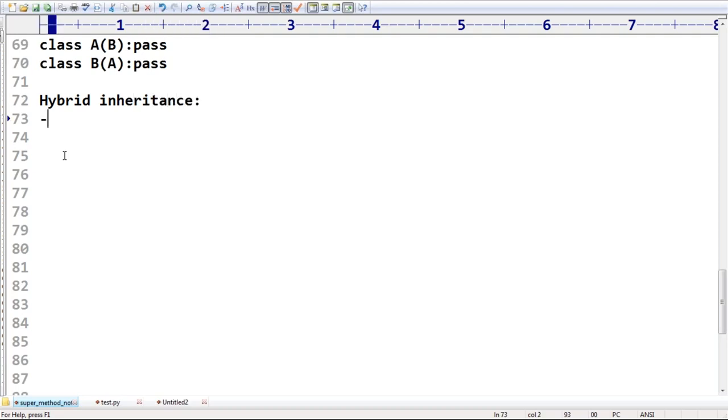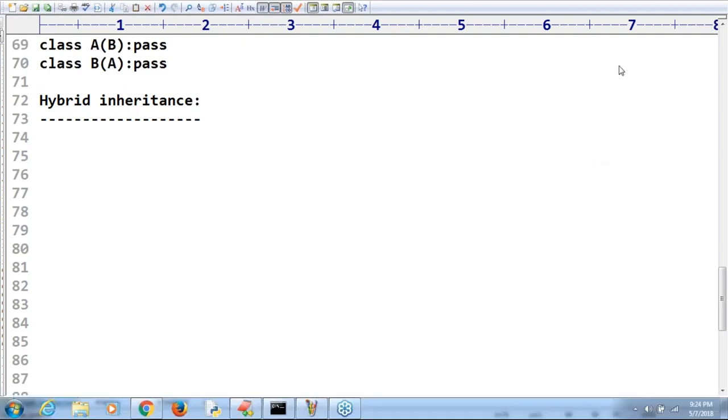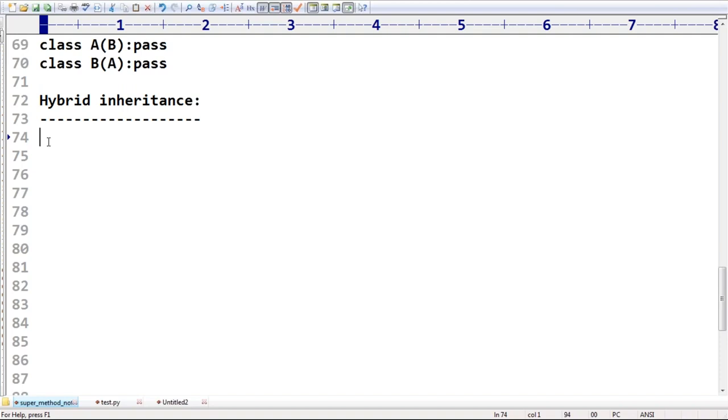It is a combination of single inheritance, multi-level inheritance, multiple inheritance, and hierarchical inheritance into a single one, which is known as hybrid inheritance. Clear?